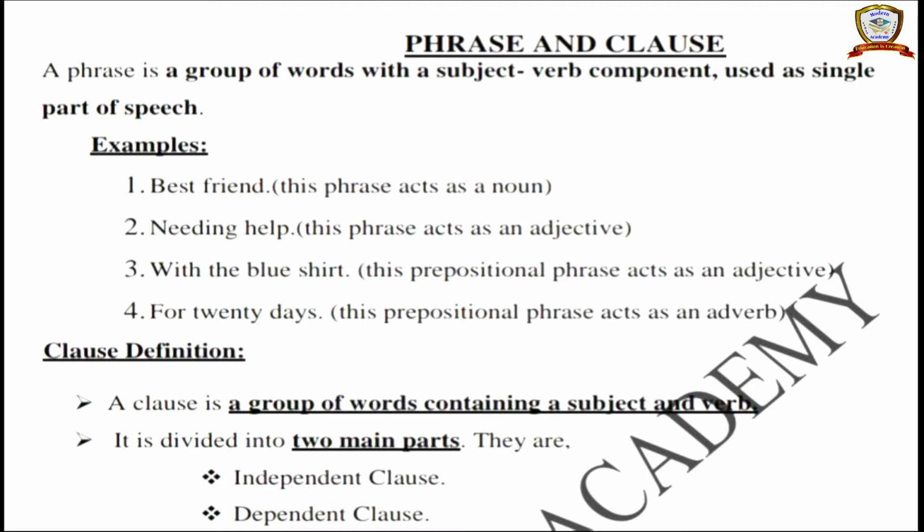There are eight: noun, pronoun, verb, adverb, adjective, preposition, conjunction and interjection. Using these, we make a sentence and convey the meaning to others.